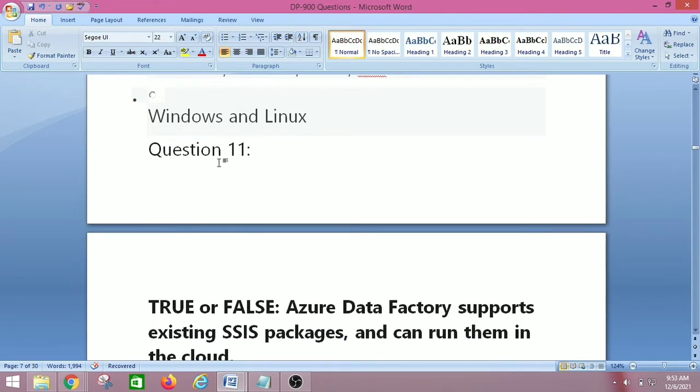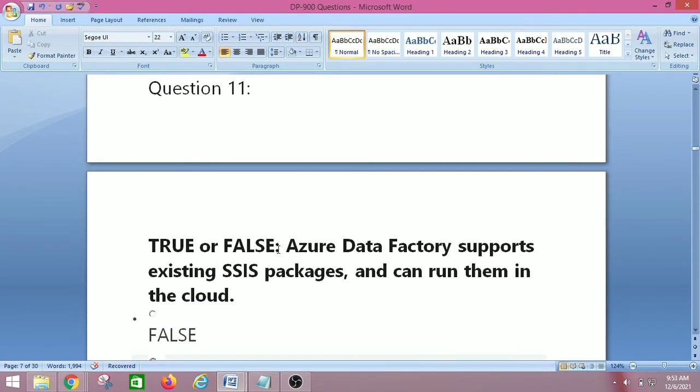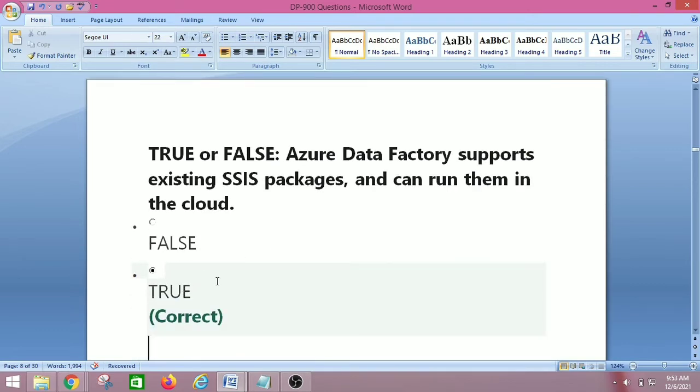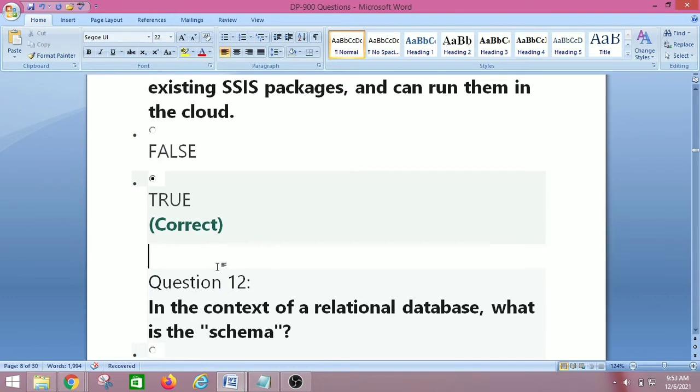Let's move on to question number 11. True or false? Azure Data Factory supports existing SSIS packages and can run them in the cloud. So the answer is true. And let's move on to question number 12.